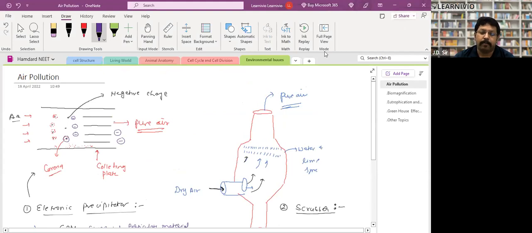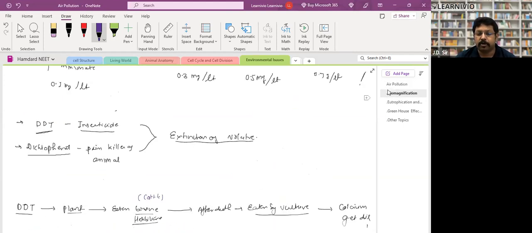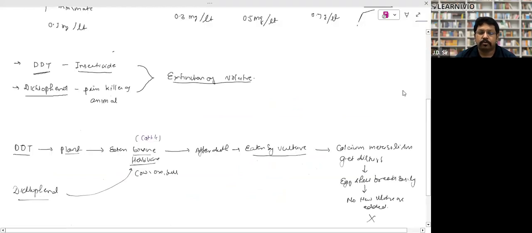So here you have to take care of the Air Pollution Control Act, 1980, and then the Noise Pollution Act, 1987. That you need to know. Now, this is a very important part that we are going to study.